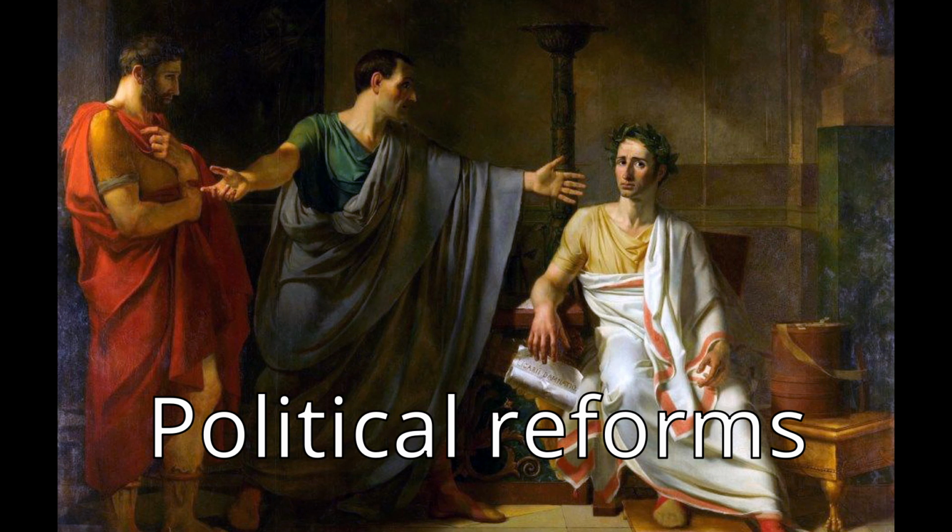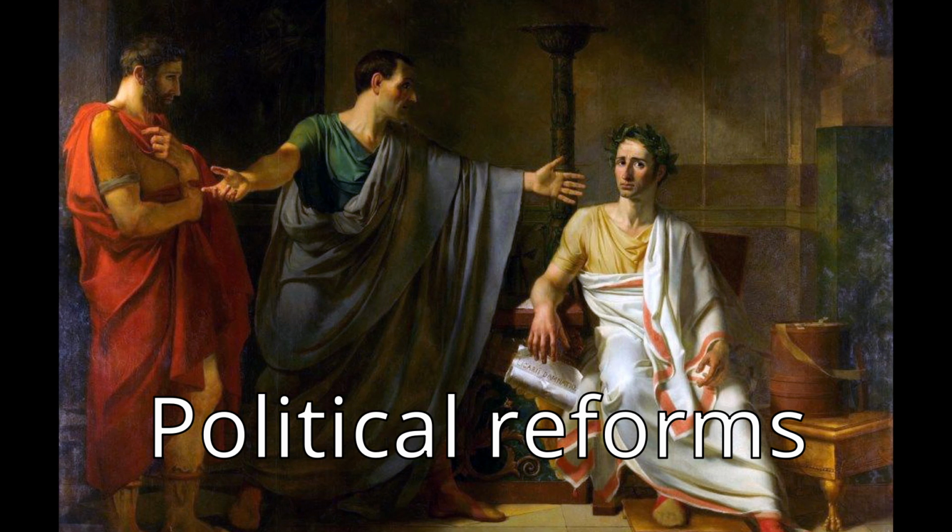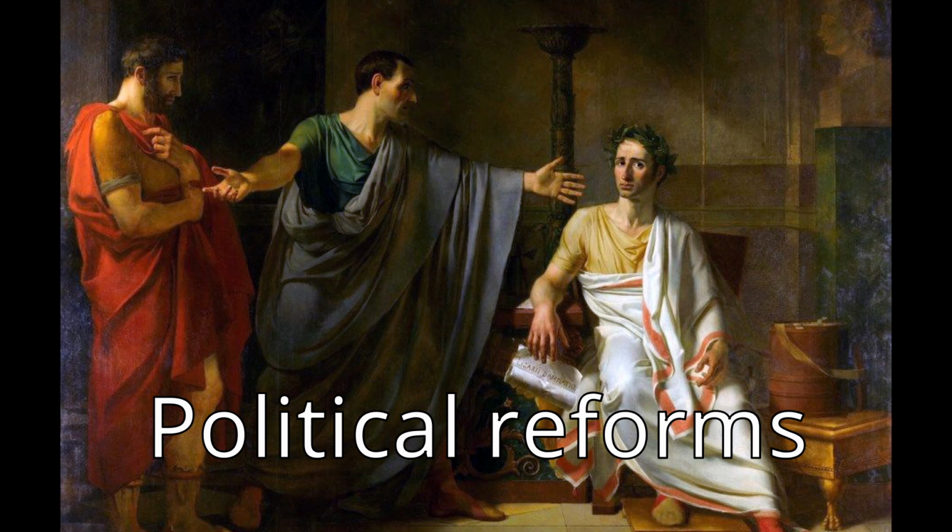Political reforms. The history of Caesar's political appointments is complex and uncertain. Caesar held both the dictatorship and the tribunate, but alternated between the consulship and the proconsulship. His powers within the state seem to have rested upon these magistracies. He was first appointed dictator in 49 BC, possibly to preside over elections, but resigned his dictatorship within 11 days. In 48 BC, he was reappointed dictator, only this time for an indefinite period, and in 46 BC, he was appointed dictator for 10 years.